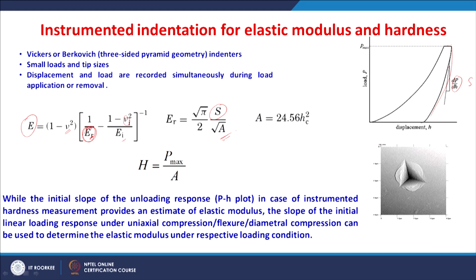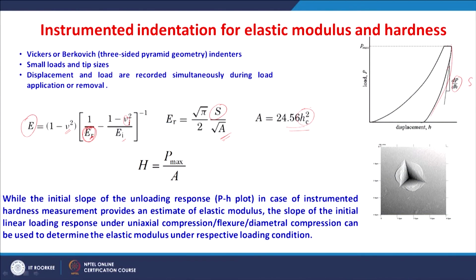So, the area can be determined as a function of this displacement. A is determined by certain functions. For a perfect Berkovich indenter, A equals 24.56 Hc square, Hc being the displacement, and the maximum load applied divided by this area gives you hardness also.